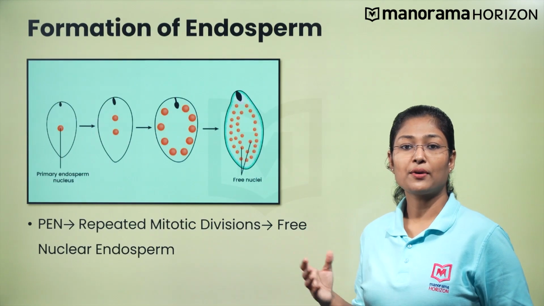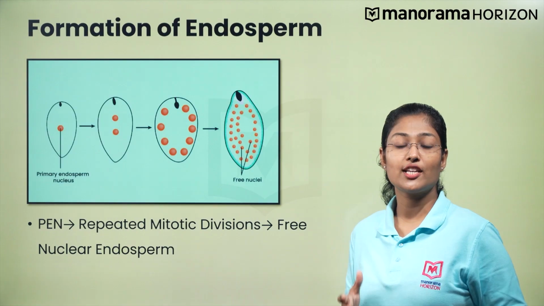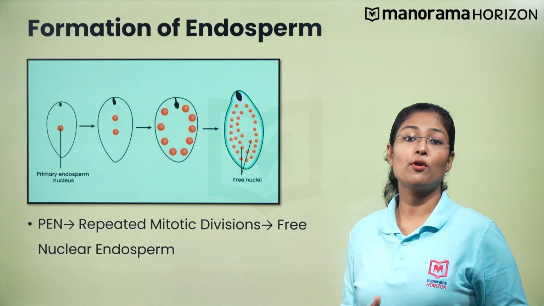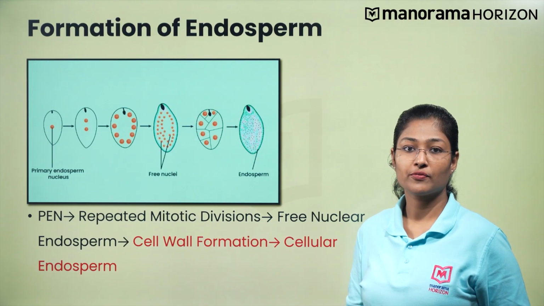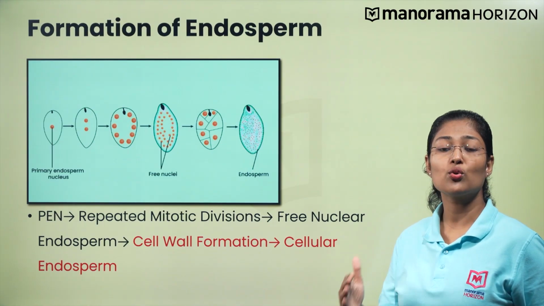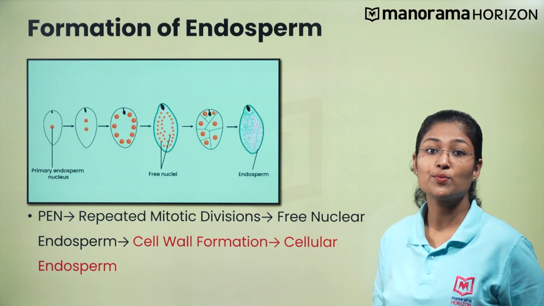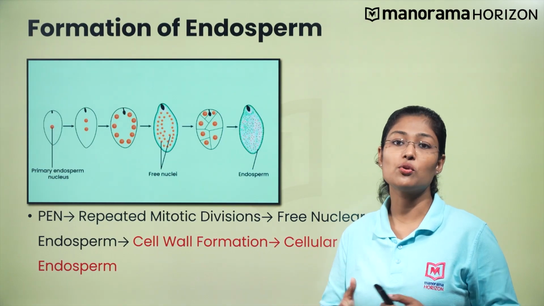The triploid primary endosperm nucleus divides repeatedly by mitotic divisions. It results in the formation of multiple triploid nuclei, which then form the free nuclear endosperm. The formation of the cell wall then converts the free nuclear endosperm into cellular endosperm, as the endosperm is now composed of triploid cells and not the free nuclei.